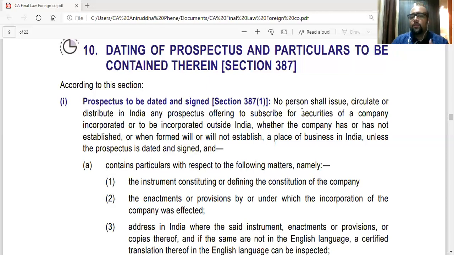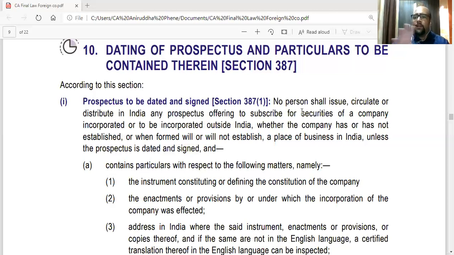So even these companies, who don't have a place of business in India, can also issue securities in India. Generally, they are called Indian depository receipts, which we'll be studying later. So they need not have a place of business in India to issue securities in India. But they cannot issue securities unless the prospectus is dated and signed. That is what the provision is.